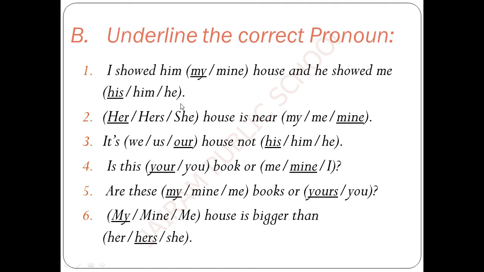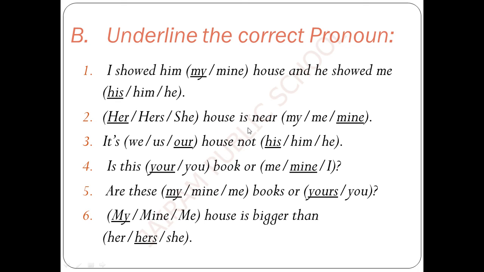As I already said, when you use the possessive adjective my, you have to show the object. When you use a possessive pronoun, you do not show the object. I showed him my house and he showed me his. Here we don't have an object. So we can go for the possessive pronoun his.